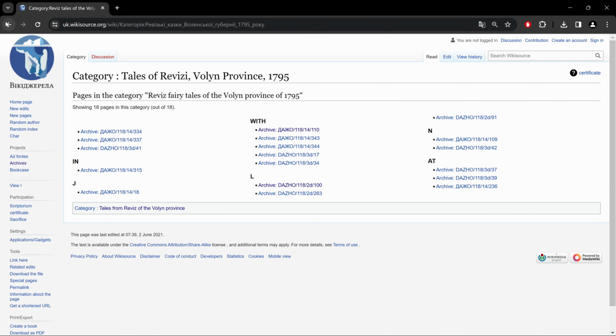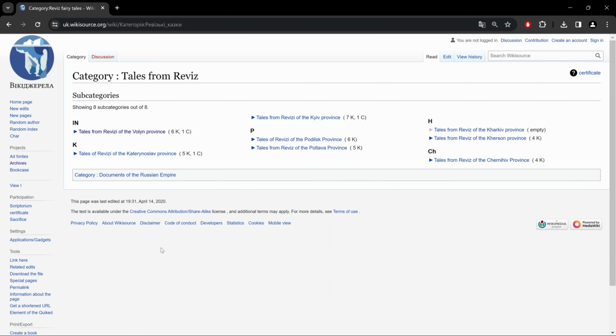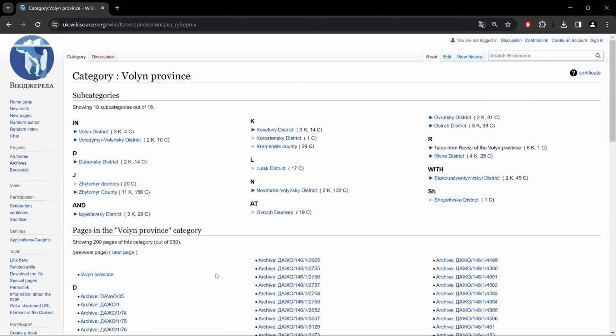Okay, now let's go back. Now here at the bottom, we have categories, and then we have Tales from Reviva, which should be revision lists. If we click on that, it brings us to all the revision lists in alphabetical order by province. And if we go back, here, the second link, Volyn province, brings us to all this material on the Volyn province. And as you see up here, it's all in alphabetical order by district.